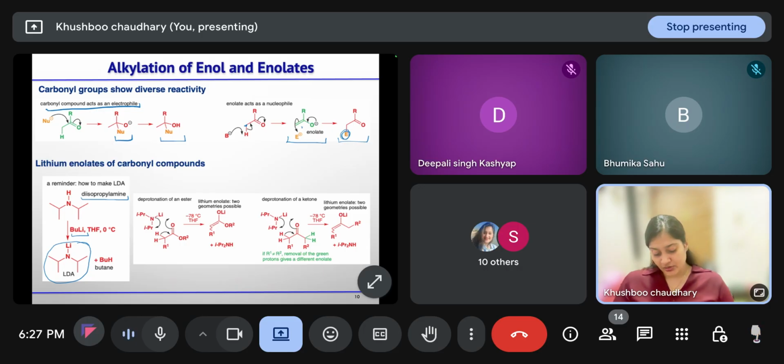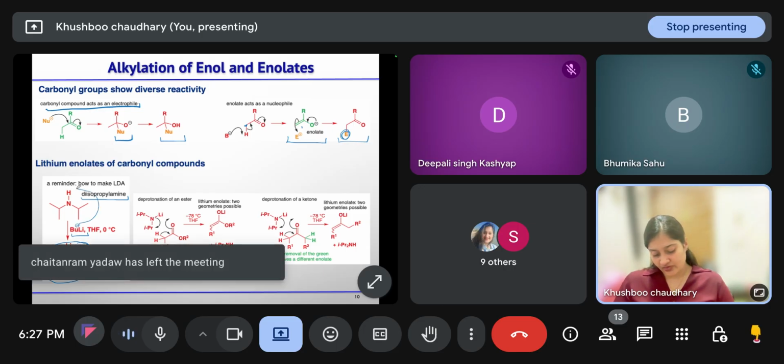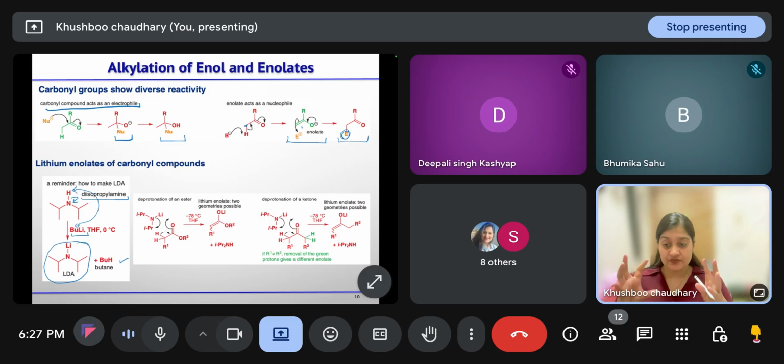Your butyl lithium will release butane, it will take the proton from here, negative charge will come at nitrogen, and this negative charge will coordinate with the lithium positive present in the system, so it will form this LDA. LDA is a bulky base because of the presence of two bulky isopropyl groups. Now it will take proton from the alpha position and it can't undergo 1,2 addition. So this enolate will generate. And now after the abstraction of proton, your O negative is generated, so it will coordinate with the lithium. So this is your lithium enolate.